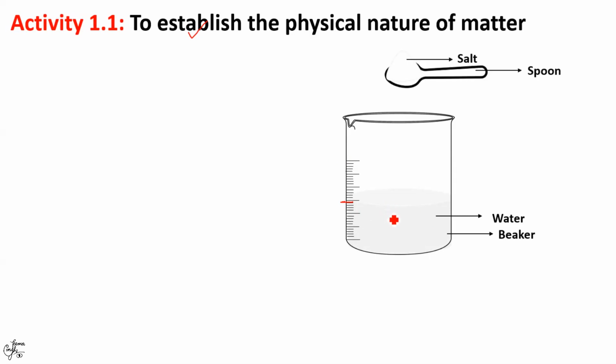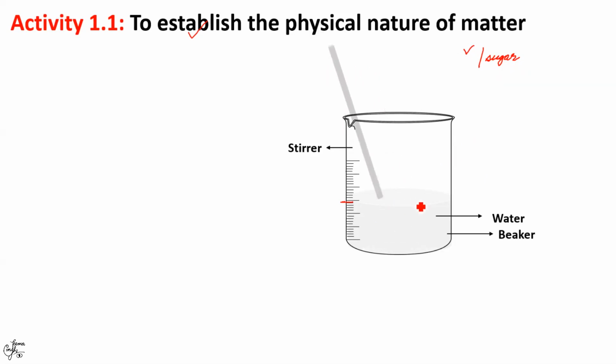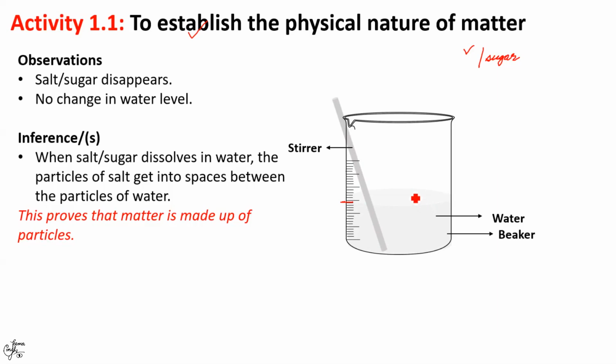Now we take either a small amount of salt or sugar. So instead of salt, you can also take sugar and dissolve it in this water by stirring with a spoon or a glass rod. What do we observe? We observe that the sugar or the salt disappears and the level of water does not show any change.